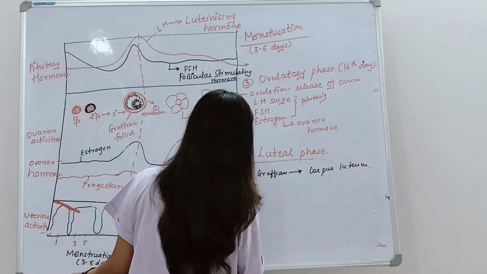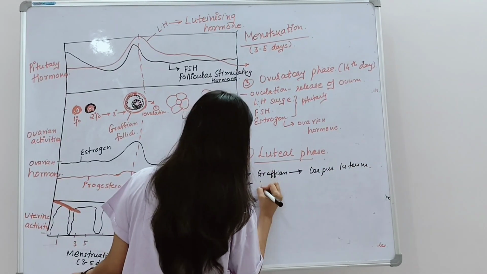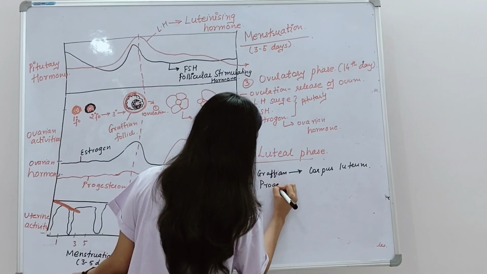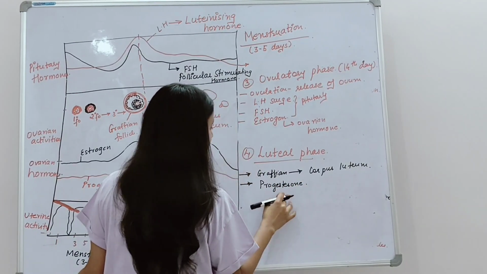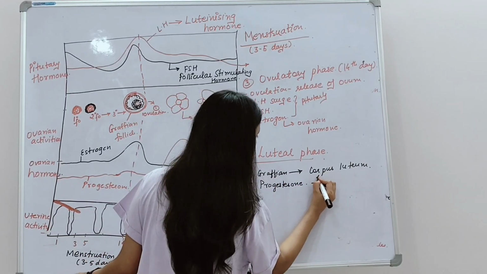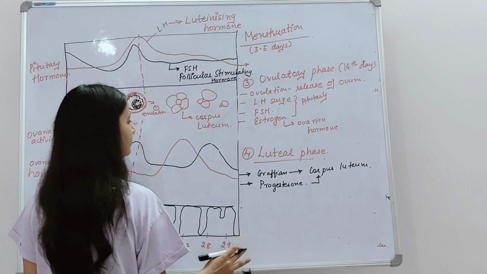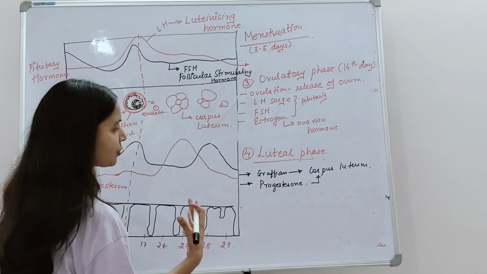Okay, and which is the hormone which is released by the corpus luteum? Progesterone. So the level of the progesterone will increase. The progesterone hormone is secreted by whom? The corpus luteum. Now what is the function of this progesterone?